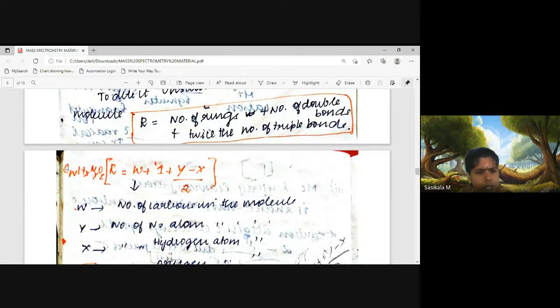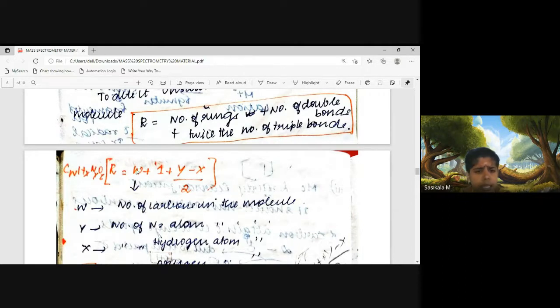For that you need to know how many carbons, how many hydrogens, how many nitrogens, and how many oxygens are present in the molecule. Take carbon as W, hydrogen as X, nitrogen as Y, and oxygen as Z. Apply the formula W plus 1 plus Y minus X divided by 2.